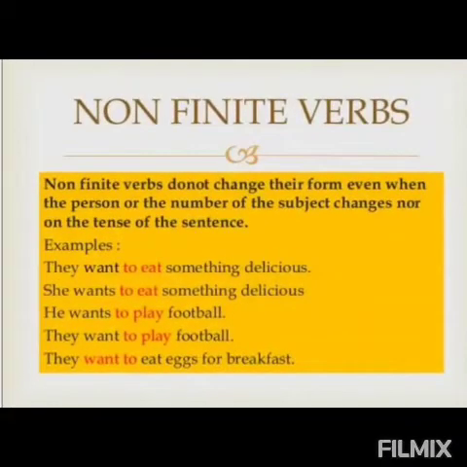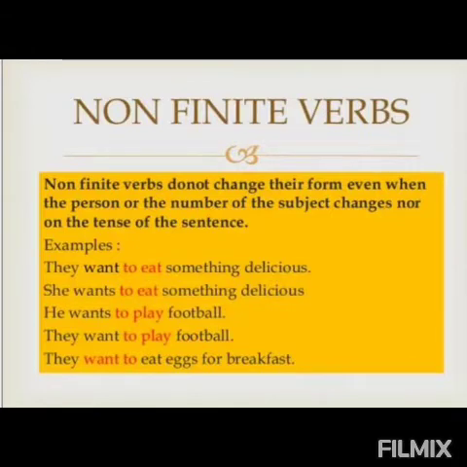Non-finite verbs do not change their form even when the person or the number of the subject changes, nor on the tense of the sentence. For example, they want to eat something delicious. Second example, she wants to eat something delicious. Now in these two examples, first there is they.